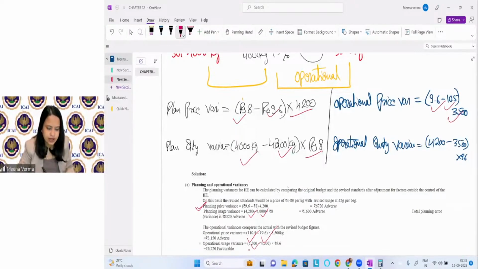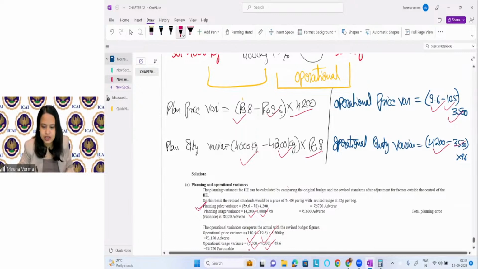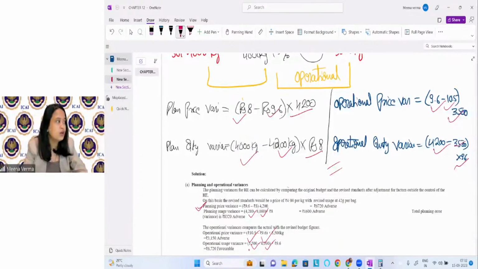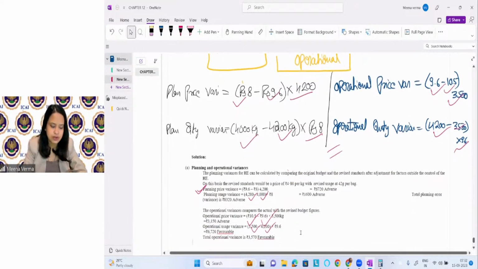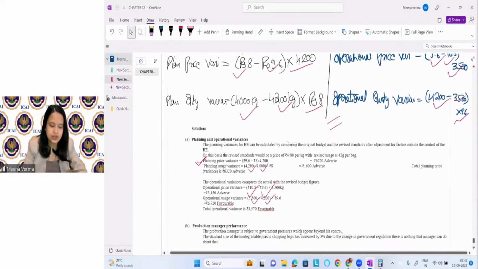Then we have calculated operational quantity variance, right? When you find them, you will add them, and the total of all these will be total cost variance, right? Okay. You can find the total variance also by adding all these values.